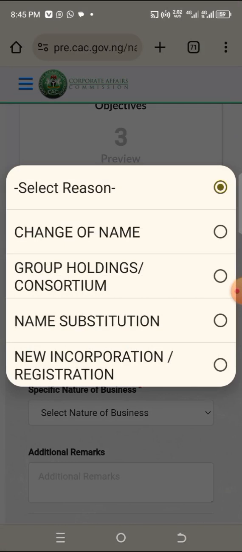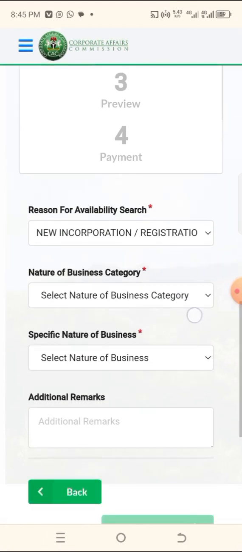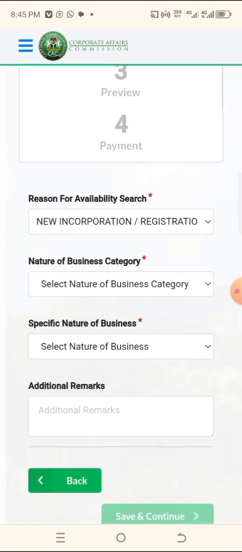Come down, this number 4 option: new incorporation registration. No change of name because this is new. Not group holding, not name substitution. It is name incorporation. Click it. Now select nature of business.